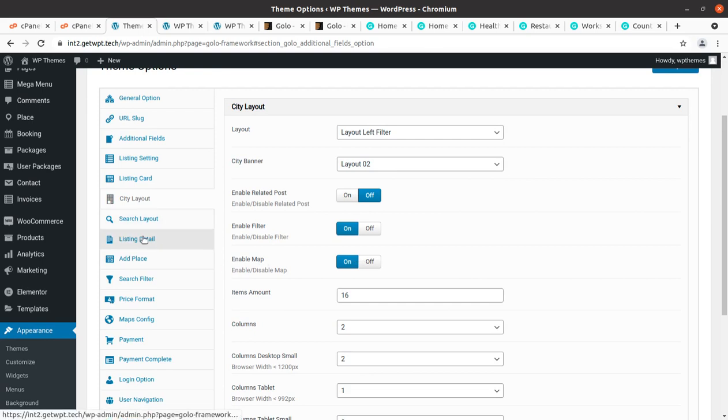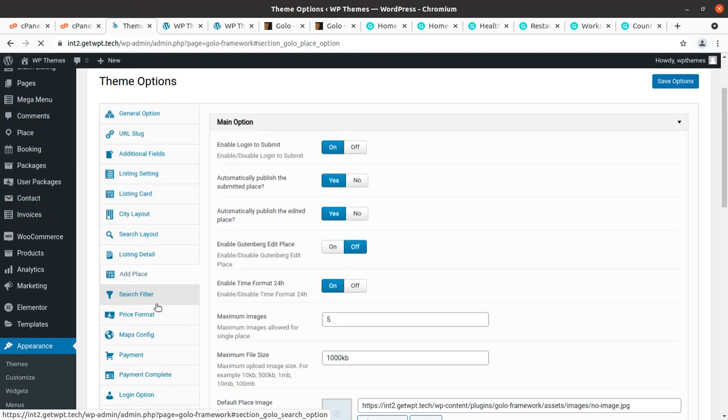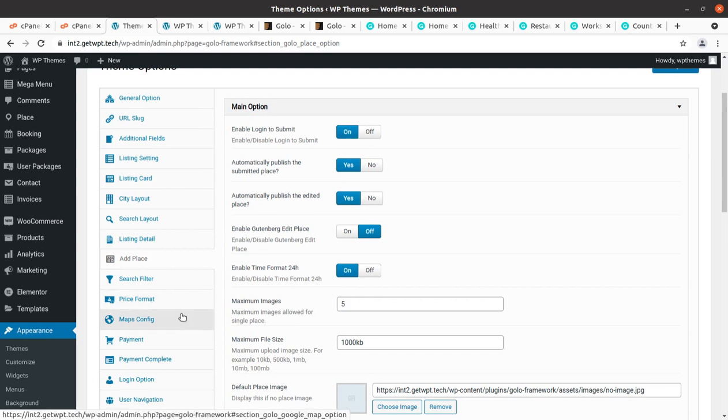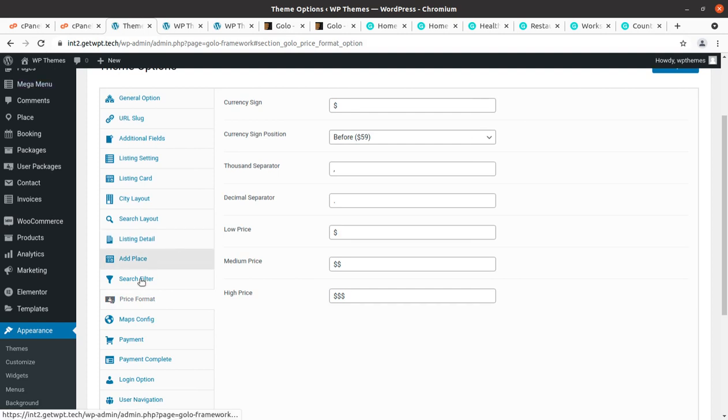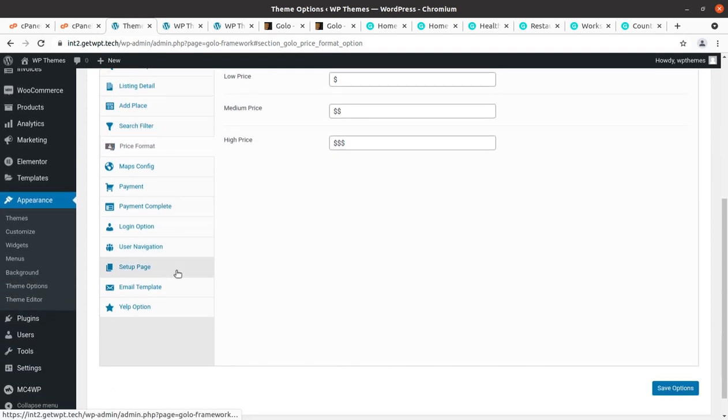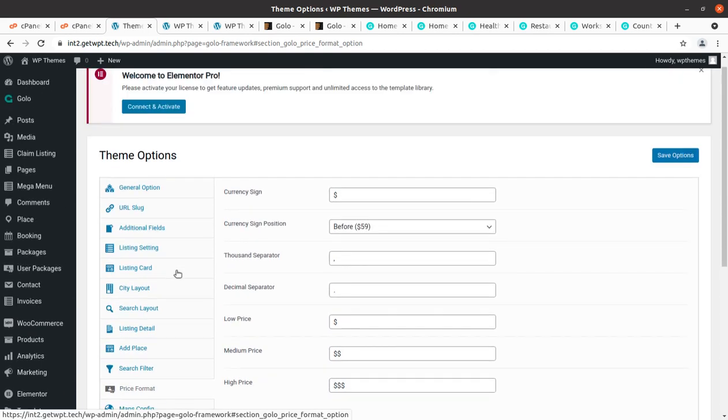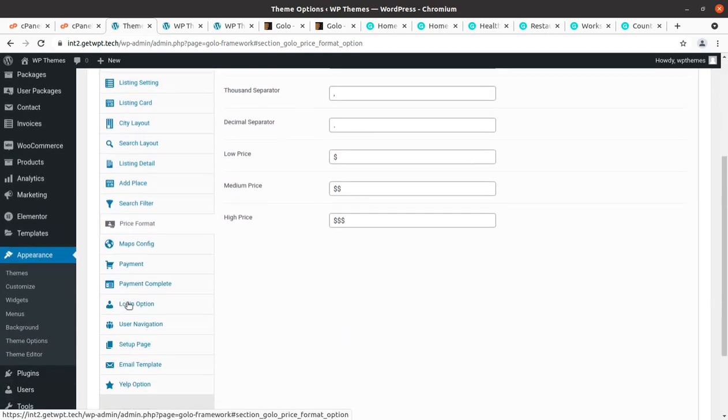So city layout is now here, just click on add place, and I'm just checking why it is not working. So the main option is here, add place. Just select the option and refresh the page, like I am selecting the price format and refreshing the page, it will work after that. Okay, so price format is here. This is an error-type thing, a simple bug, but we have an option to work around it.